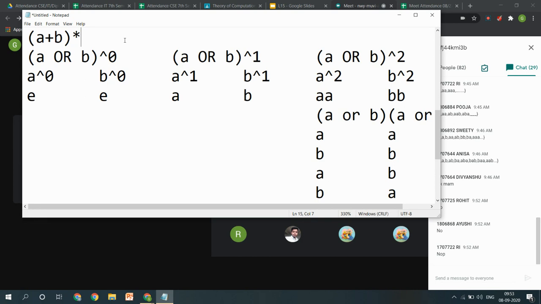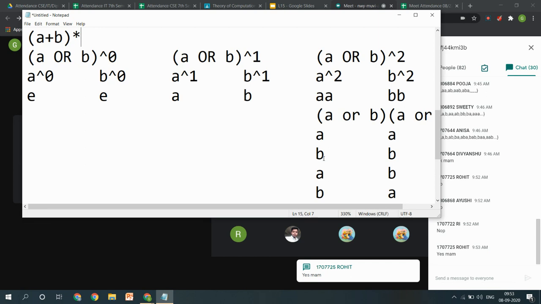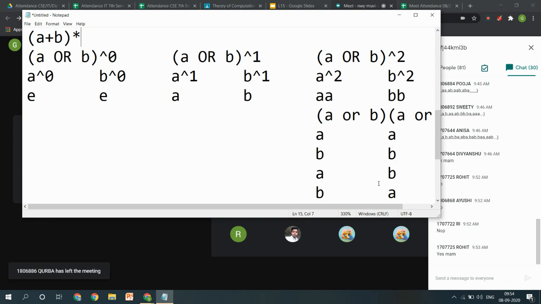Is it correct? In any of the cases, none of the strings of any length will be missed. So if I am talking about an alphabet set AB, it is the set of all strings that can be generated by alphabets A and B of any length. So that is actually the language. Okay, should we take another example?